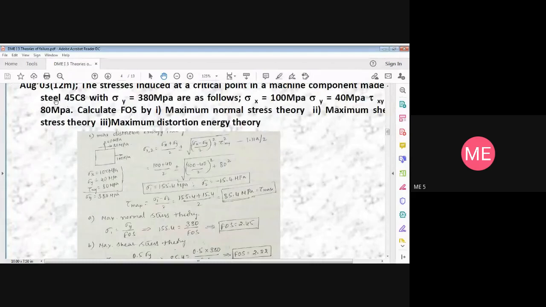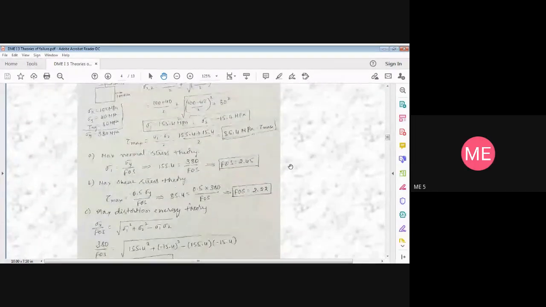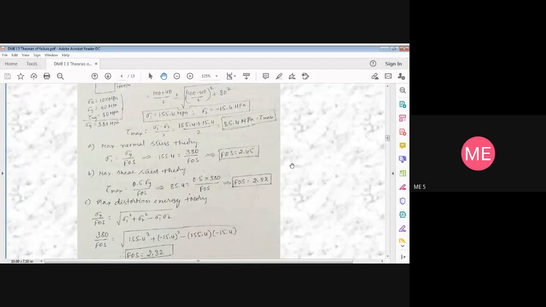Always remember, when it is accompanied with some material specification, that's going to be yield stress and it's going to be a constant value. If you have doubt, take out the handbook and check the yield stress value of 45C8 material. Then that confusion gets eliminated. When they give sigma y along with sigma x, sigma y, tau xy, that will be stress along y direction. This is not yield stress. The yield stress is 380 megapascal for 45C8 material. Others who have not done, please note down into your notebooks.